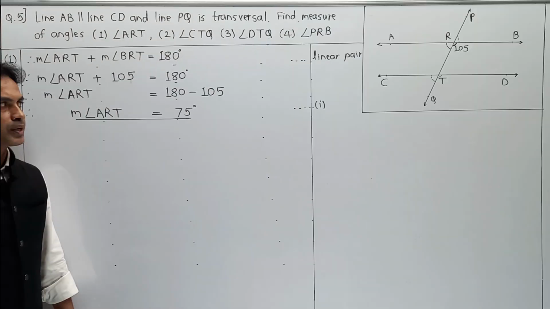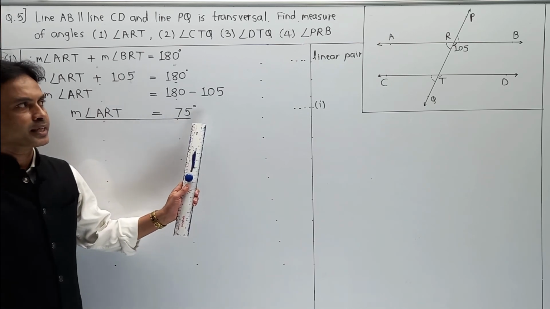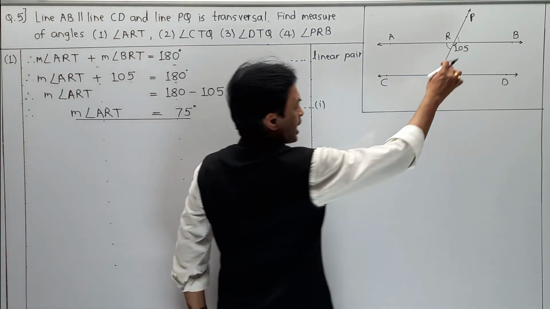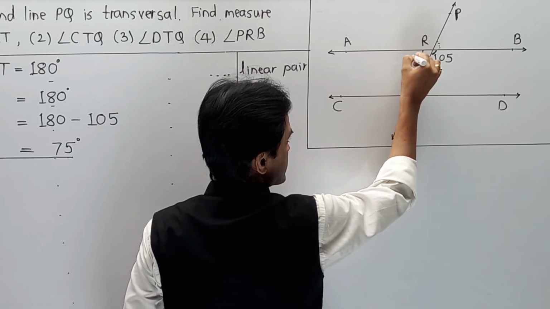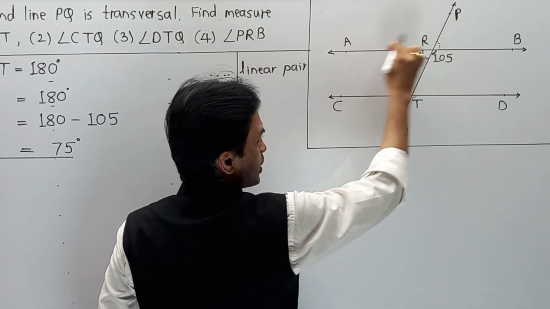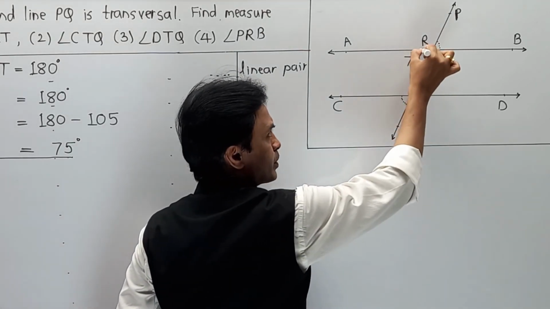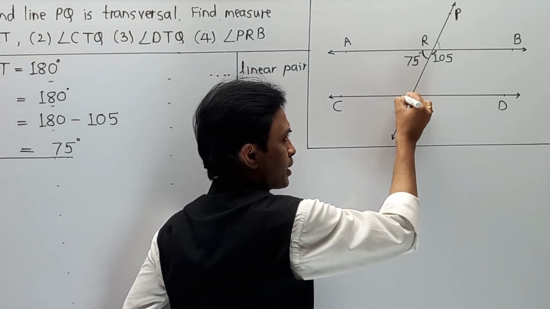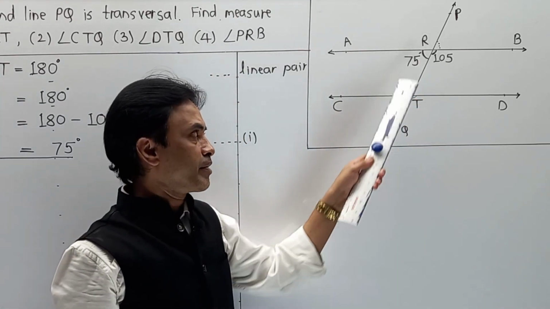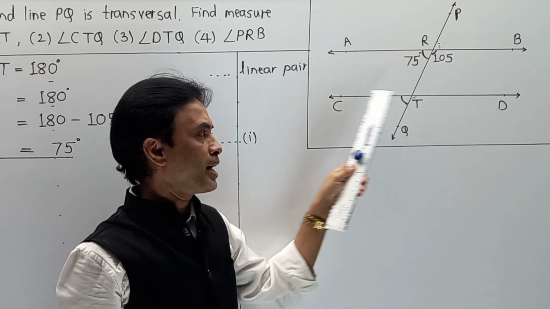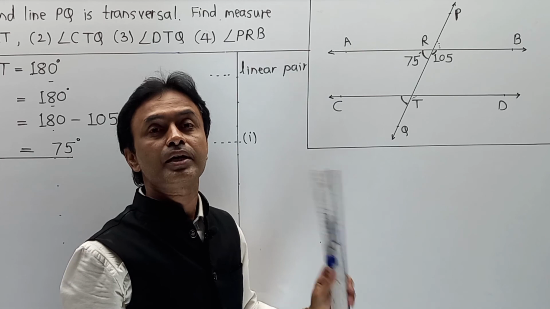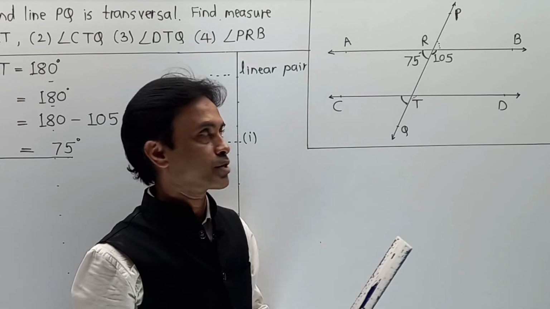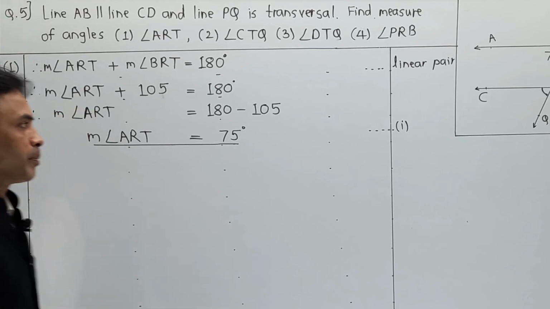After this calculation, our second part after ART is nothing but CTQ. So we have to calculate CTQ. Now observe it. As this is 105, mathematically we are able to calculate this as 75. Now ART is 75, this value that we know. Automatically we can calculate CTQ. That is the second part we have to calculate. Because if it is 75, then these two angles, meaning ART and CTQ, are nothing but corresponding angles, because AB is parallel to CD and PQ is given as a transversal.